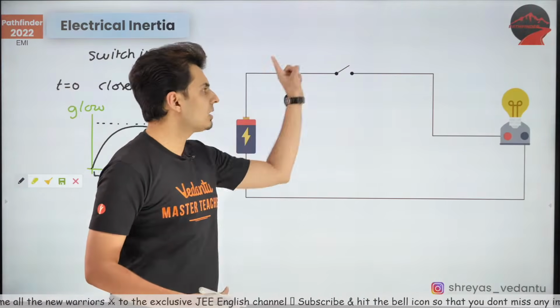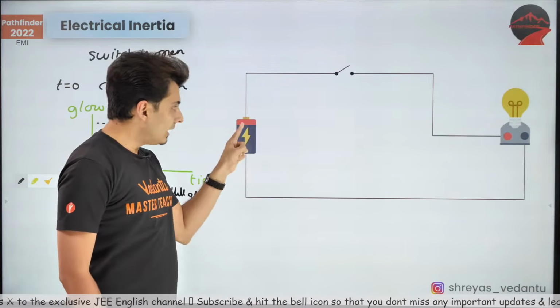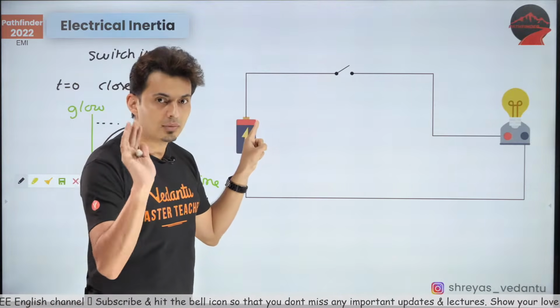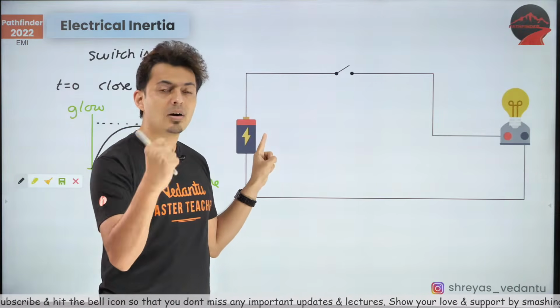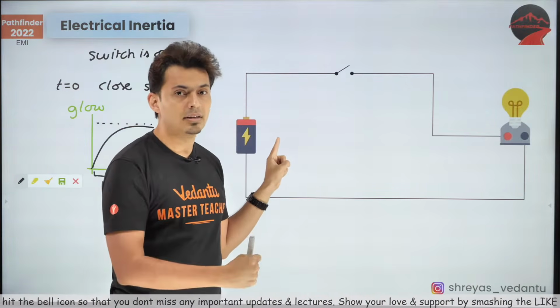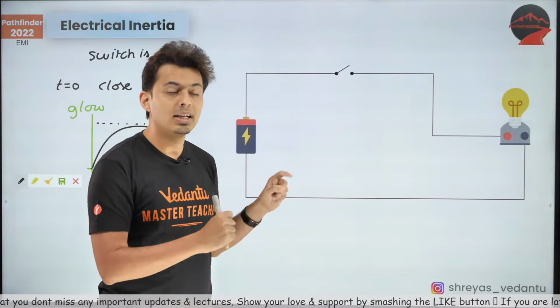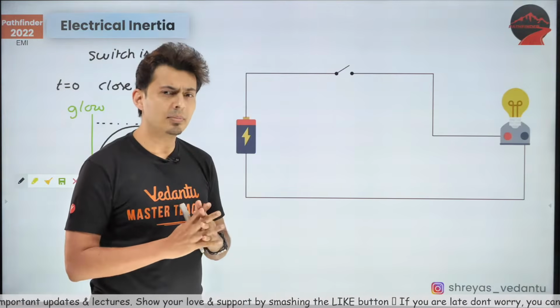Reason is, the moment you turn on the current by turning on the switch, the current would love to flow in this circuit. But every circuit has a property called inductance. Now what is this inductance? This inductance is nothing but inertia, but for electricity. What does that mean?